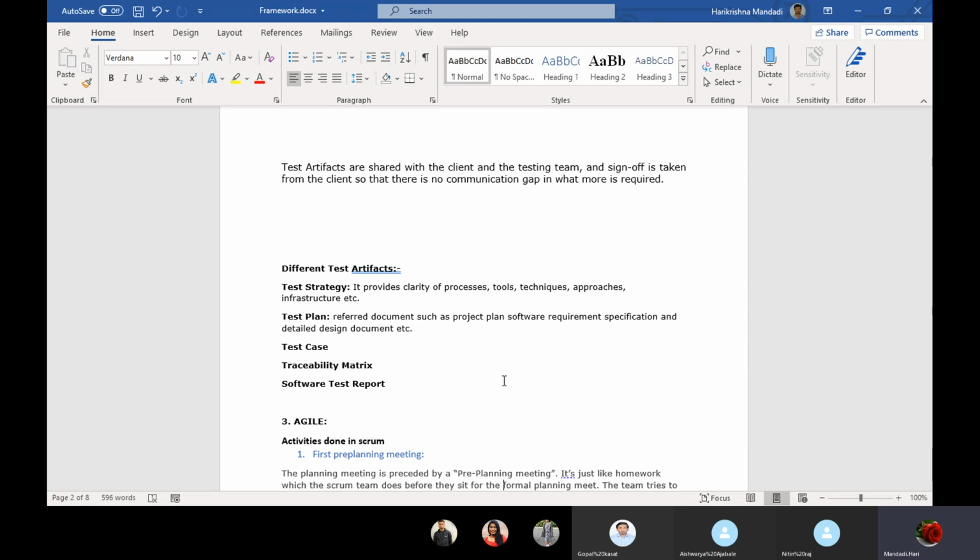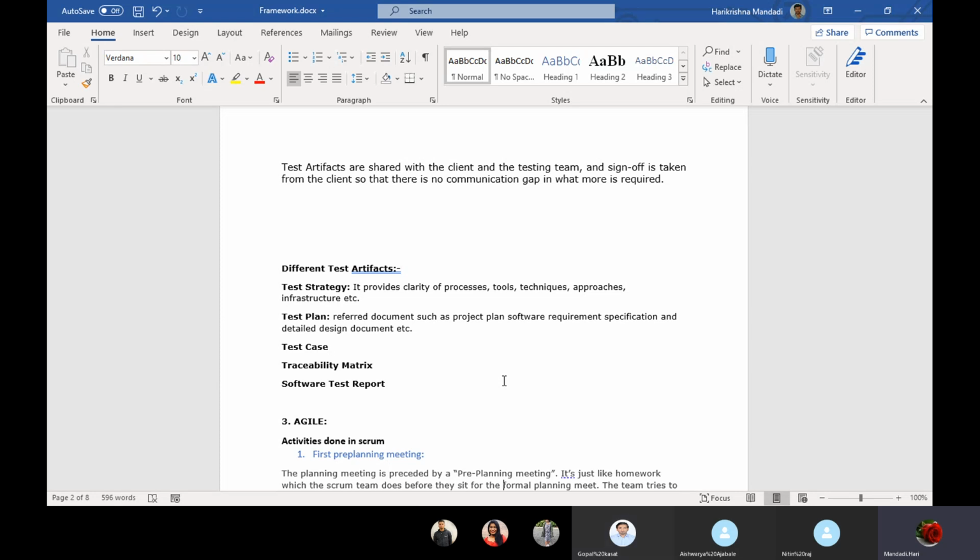Leave me, leave your team lead, leave your manager. What about higher management? They don't know about you. Even customers, the stakeholders who are paying money for your automation, want to see what is happening. Then what is the way of projecting your automation results? Obviously testing artifacts. So testing artifacts are very important.